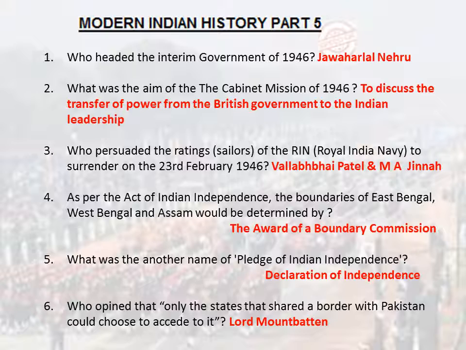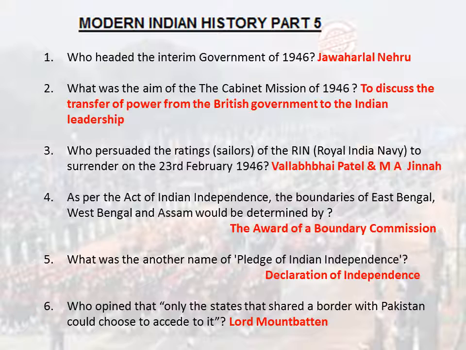Vallabhbhai Patel, M.A. Jinnah. As per the Act of Indian Independence, the boundaries of East Bengal, West Bengal and Assam would be determined by the award of a boundary commission. What was the other name of the Pledge of Indian Independence? Declaration of Independence. Who opined that only the states that shared a border with Pakistan could choose to accede to it?